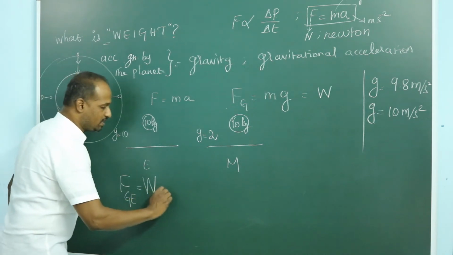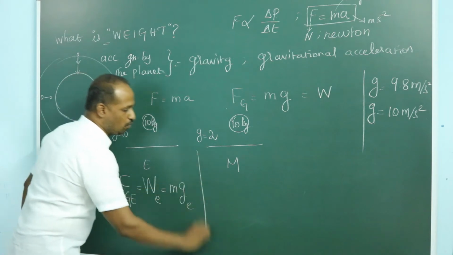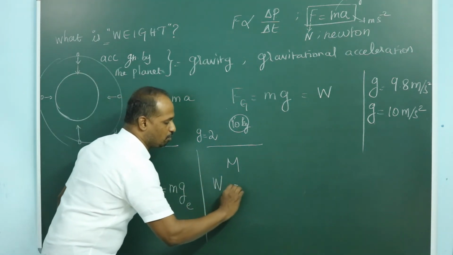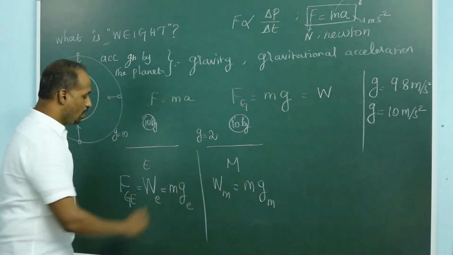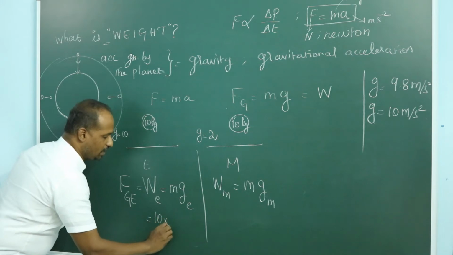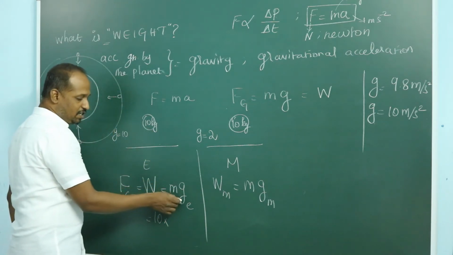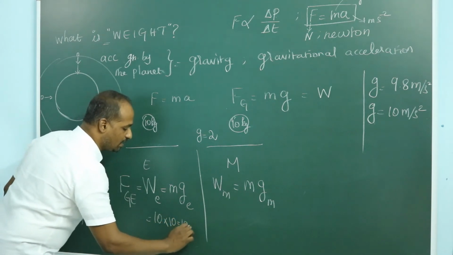The weight on Earth is mass of the object into gravity on Earth. So what is the weight on Moon? Weight on Moon is mass into gravity on the Moon surface. What is the mass we have taken here? 10 kilogram. So 10 kilogram into the acceleration due to gravity, here on the surface it is 10. 10 into 10, which is 100.